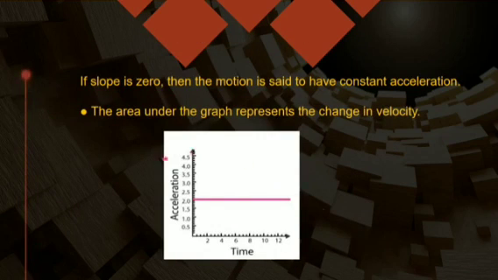If I try to draw an acceleration-time graph, and it comes as a straight line parallel to the time axis, then it means the acceleration is constant. It means velocity is changing by equal amounts in equal intervals of time. Change in velocity is always there, but it is equal in equal intervals of time. If I take the area under the acceleration-time graph, that will give me the change in velocity.